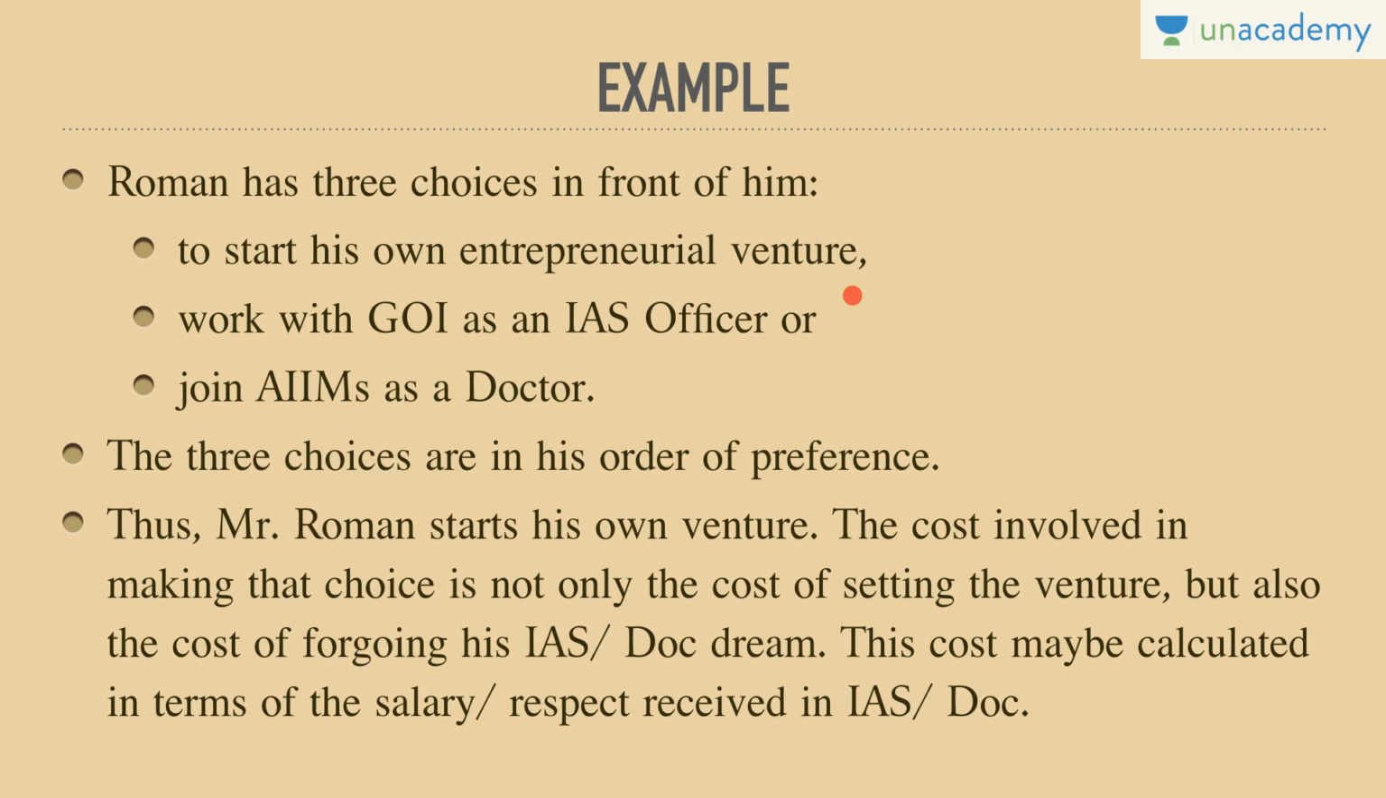So he left IAS, he resigned it, and he also left MBBS college, AIIMS, as a doctor. This cost may be calculated in terms of his salary, respect received by an IAS or a doctor. So any of these things which attracts any cost would be considered to be this person's, Mr. Roman's, opportunity cost. Hence, whatever he is choosing, he is letting go of some other thing which would be considered to be his opportunity cost.